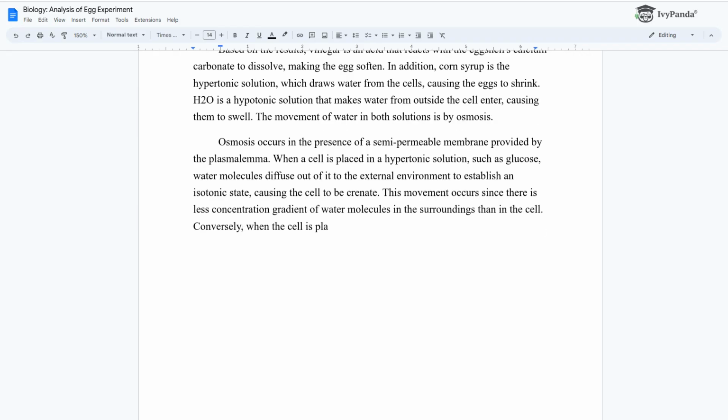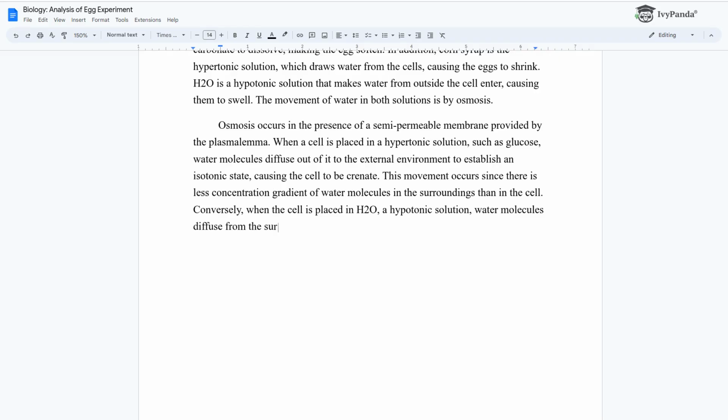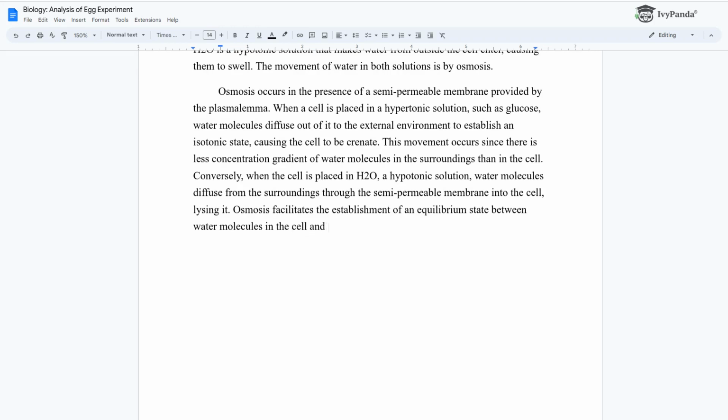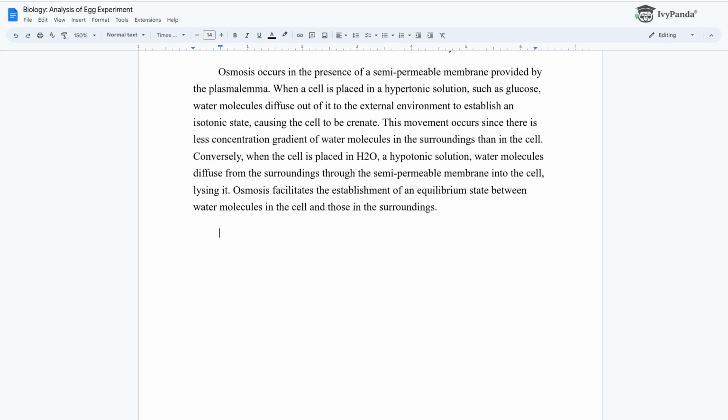Conversely, when the cell is placed in H2O, a hypotonic solution, water molecules diffuse from the surroundings through the semipermeable membrane into the cell, lysing it. Osmosis facilitates the establishment of an equilibrium state between water molecules in the cell and those in the surroundings.